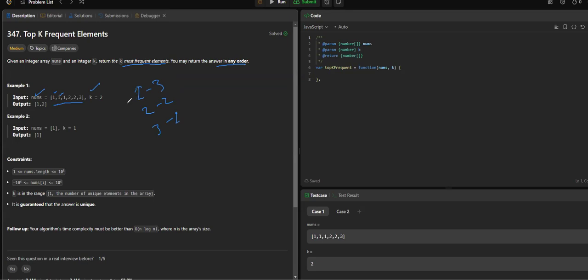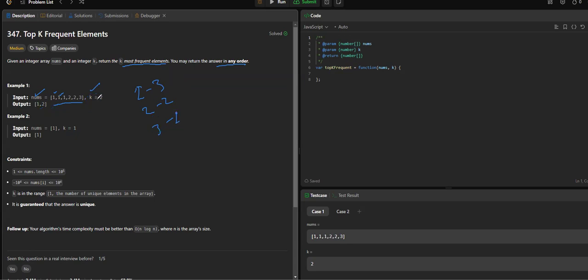So what we need to do is return the k most frequent elements. Here k is 2, so 1 came thrice, so the very first element would be 1. Then 2 came twice, so that's why we return 2. Now we don't need to return 3, because we only have to return the k most frequent elements.